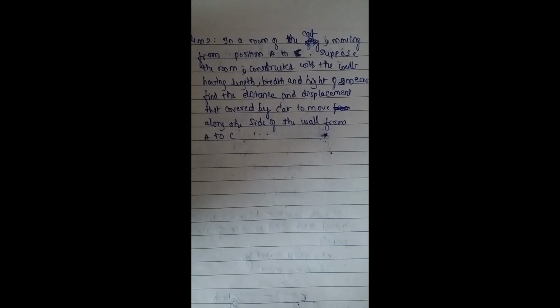Here is one more problem. In a room, the cat is moving from position A to C. Suppose the room is constructed with walls having a length, breadth and height of 2 meters each. Find the distance and displacement covered by the cat to move from A to C along the sides of the wall.